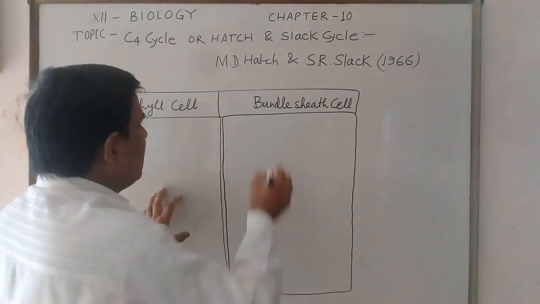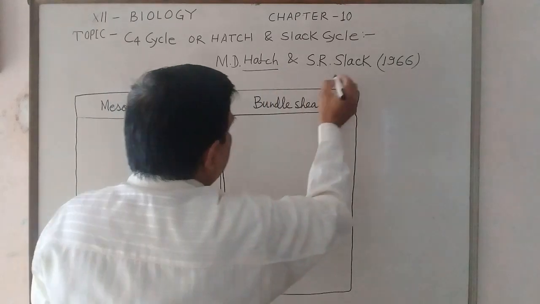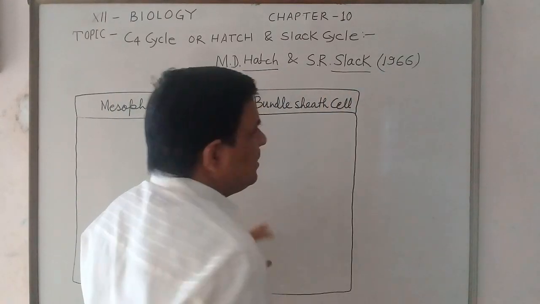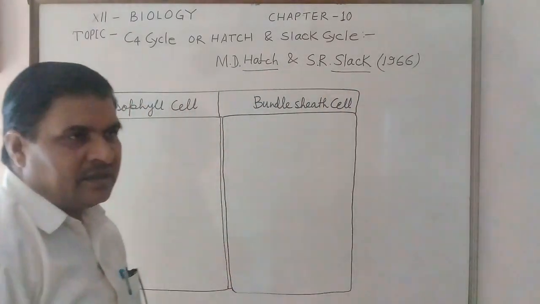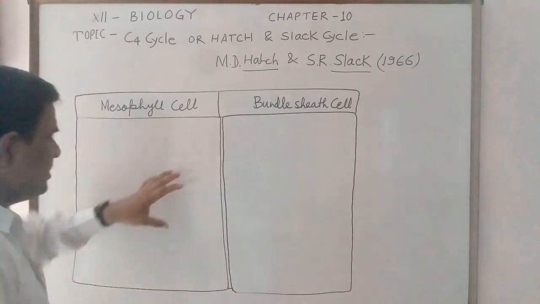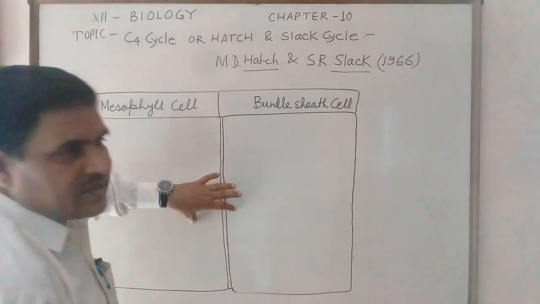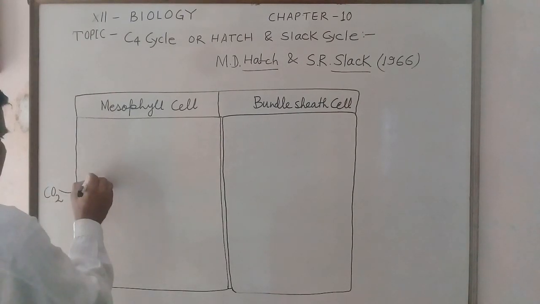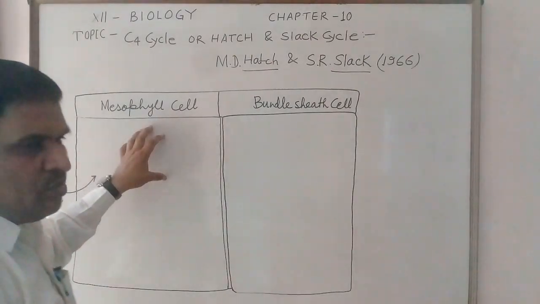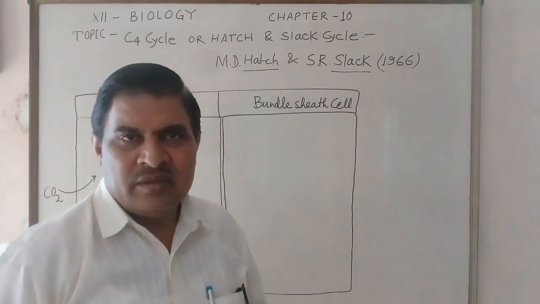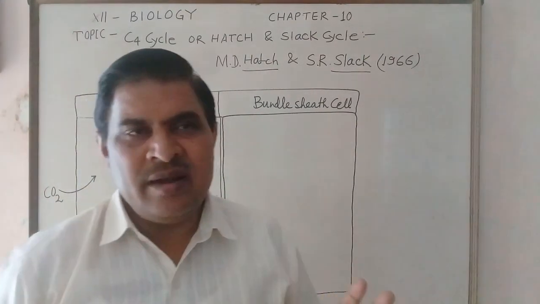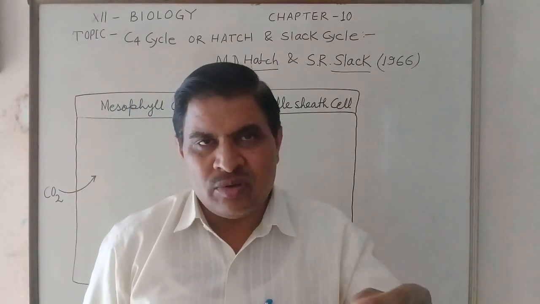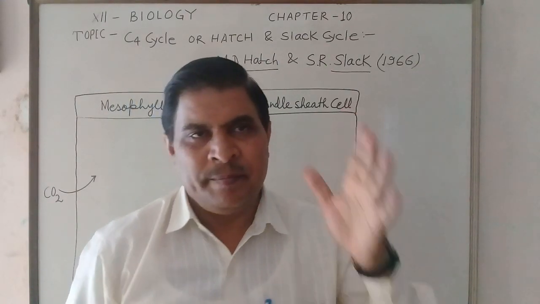Hatch and Slack in 1966 explained that this is the chloroplast, and carbon dioxide gas enters the mesophyll cell through the stomata, the small pore called the stoma.